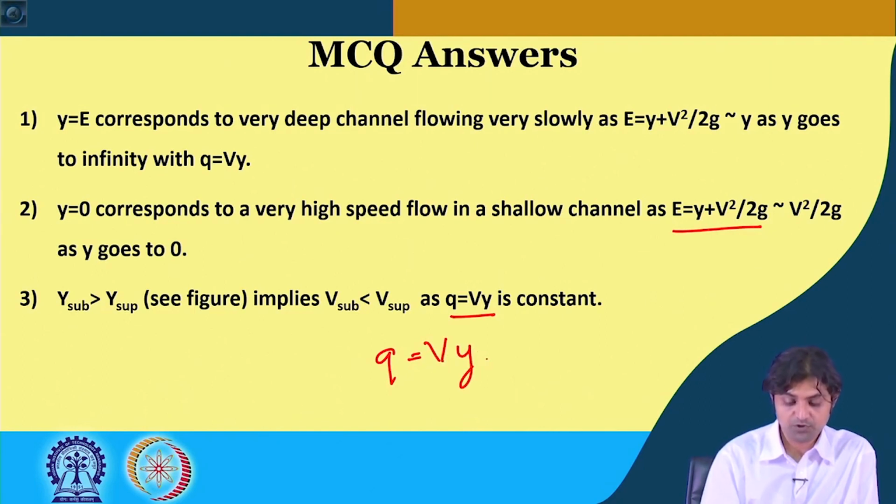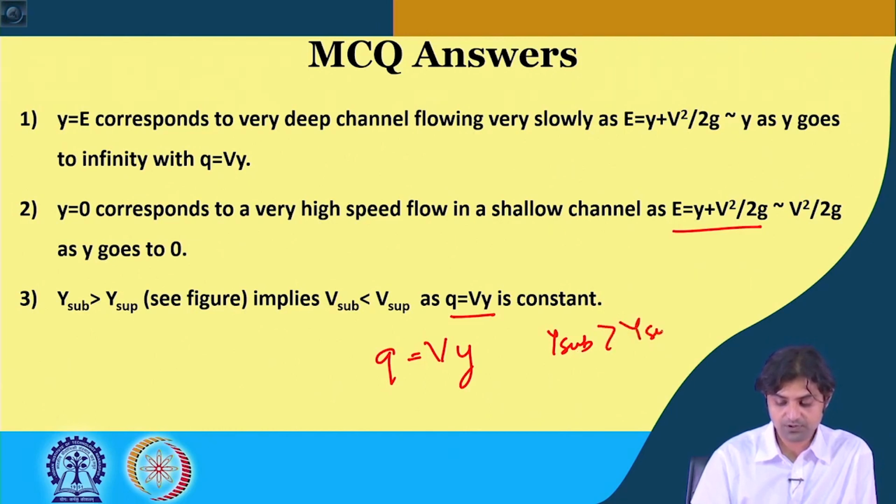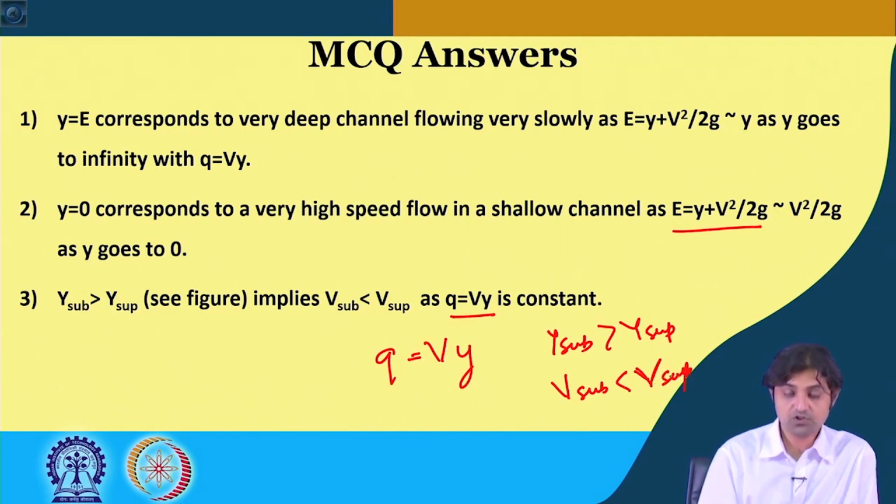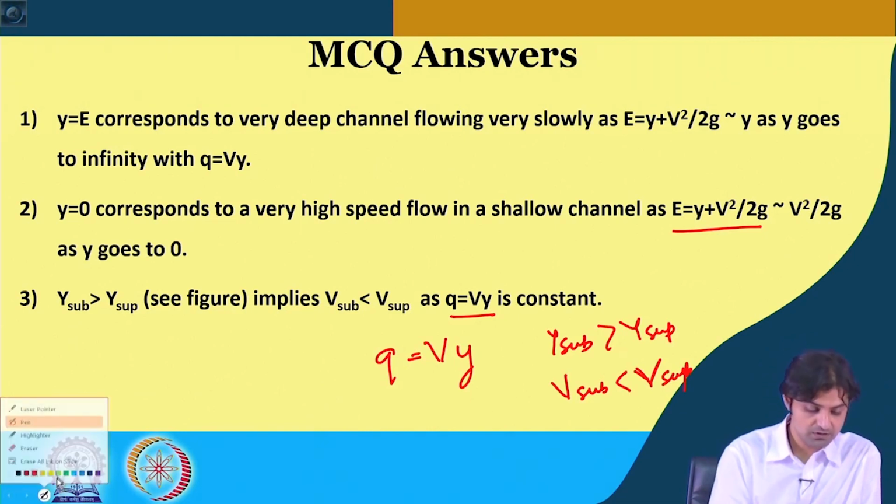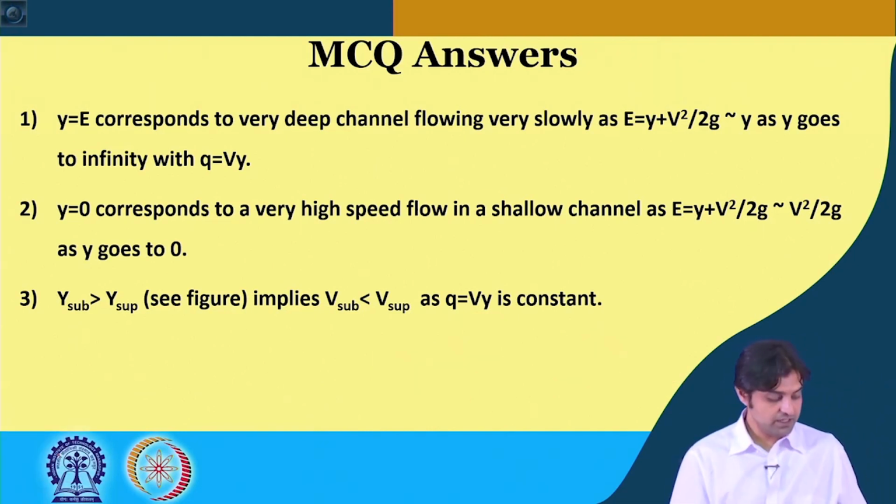From the figure we can see that if y sub is greater than y sup, then v sub has to be less than v sup, because q is equal to v y is constant.